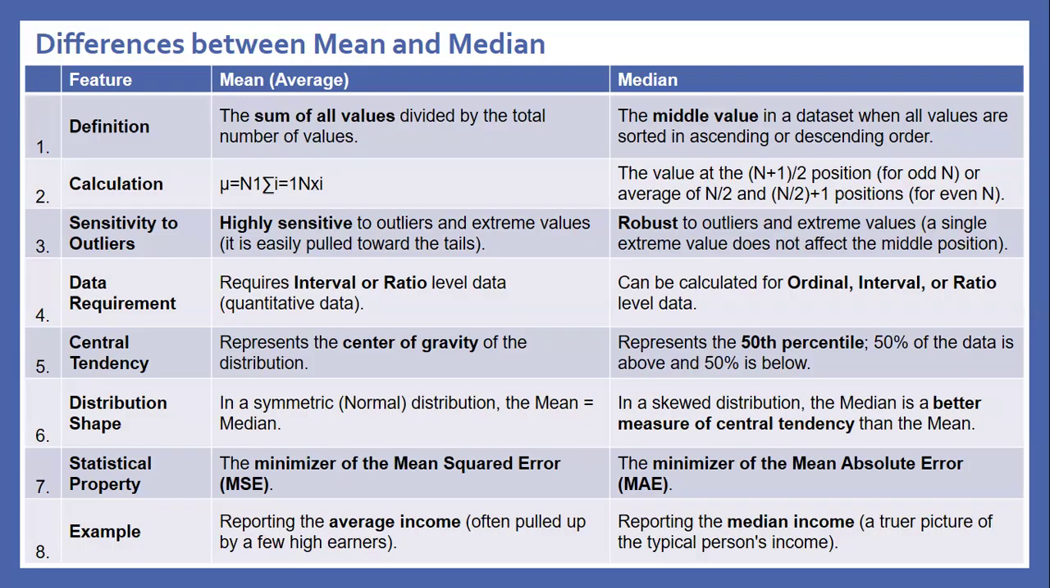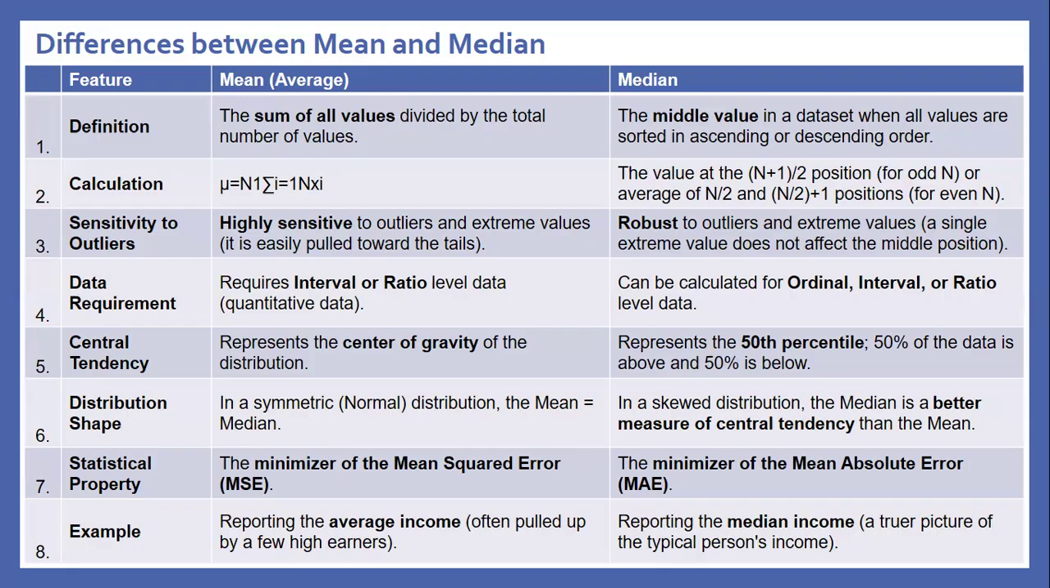Distribution shape: in a symmetric normal distribution, the mean equals the median. In a skewed distribution, the median is a better measure of central tendency than the mean. Statistical properties: mean is the minimizer of the mean squared error, MSE. Median is the minimizer of the mean absolute error, MAE.